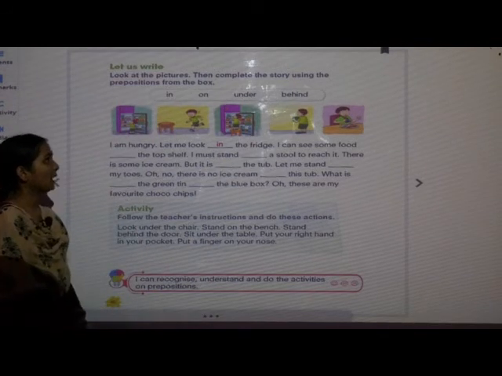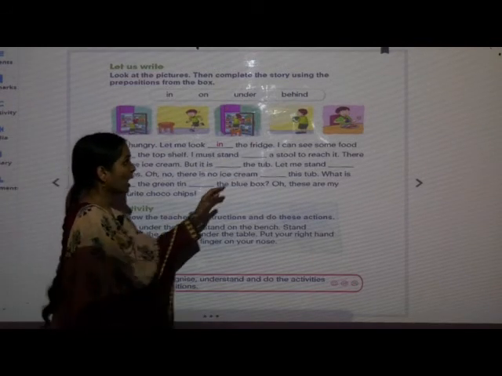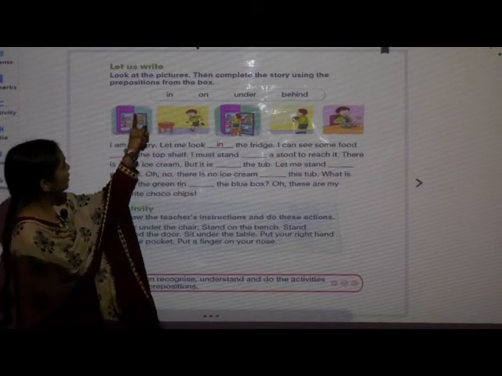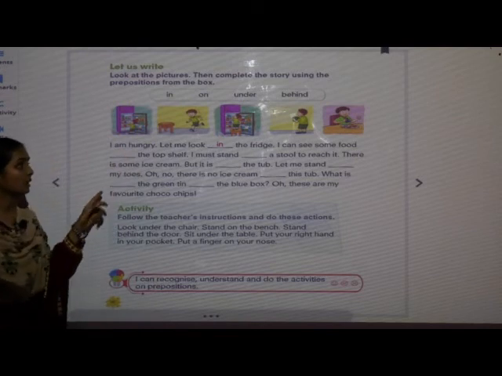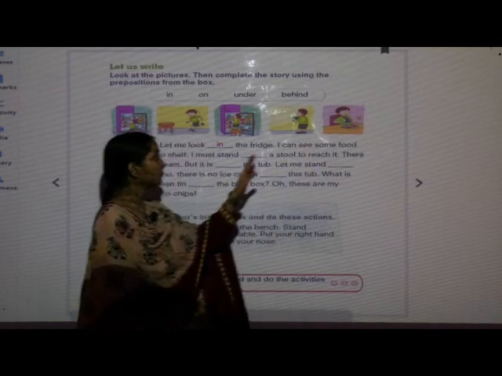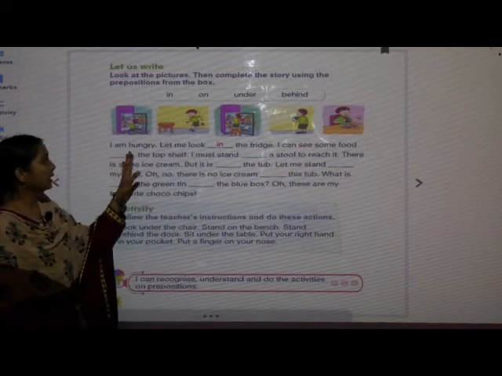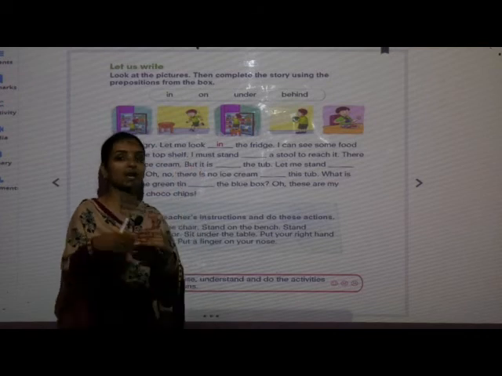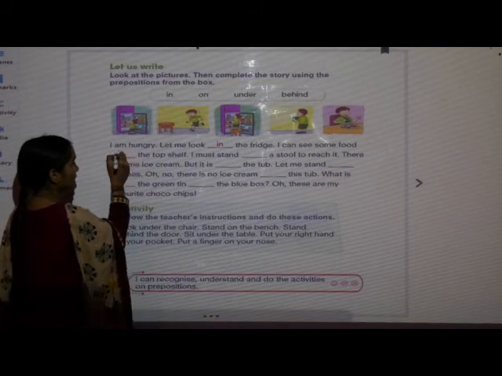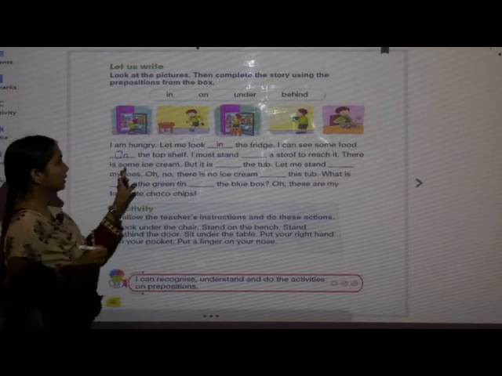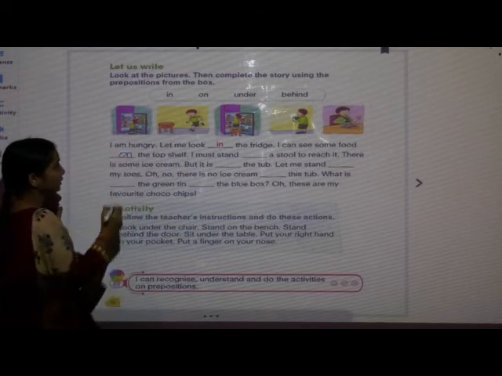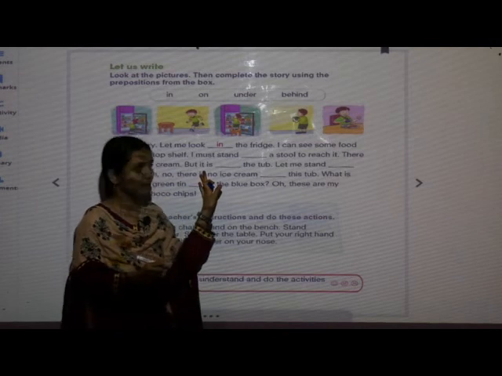I am hungry. Let me look in the fridge. I can see some food. Now we will read the next. I can see some food dash the top shelf. What will come? On the top shelf. O-N, on the top shelf.